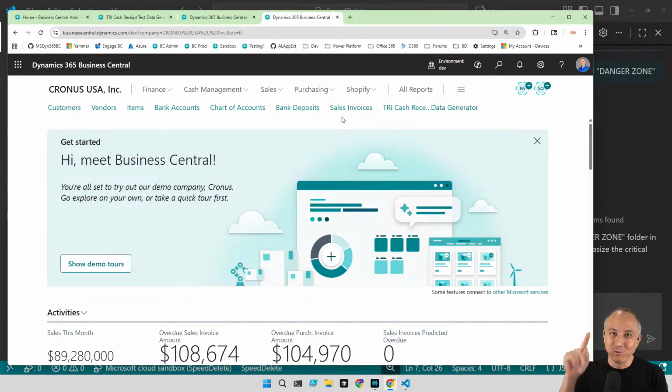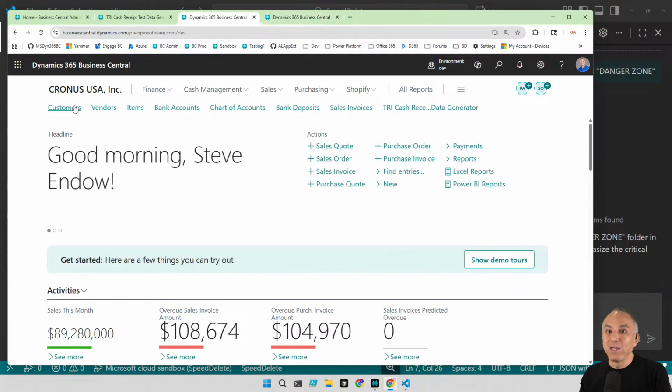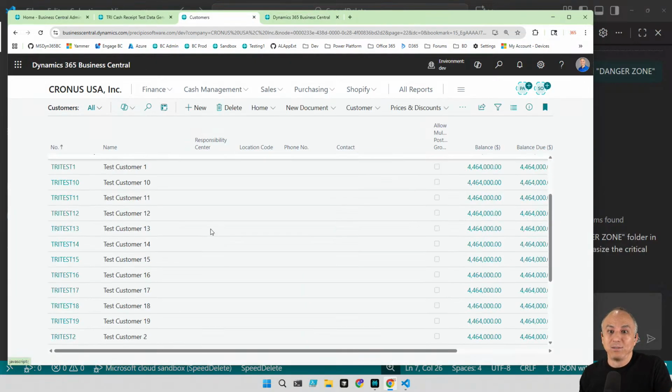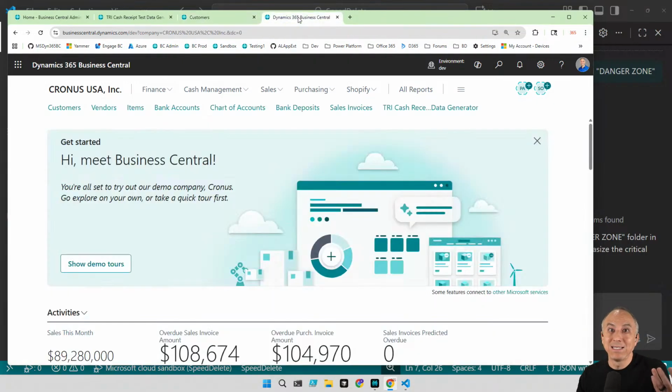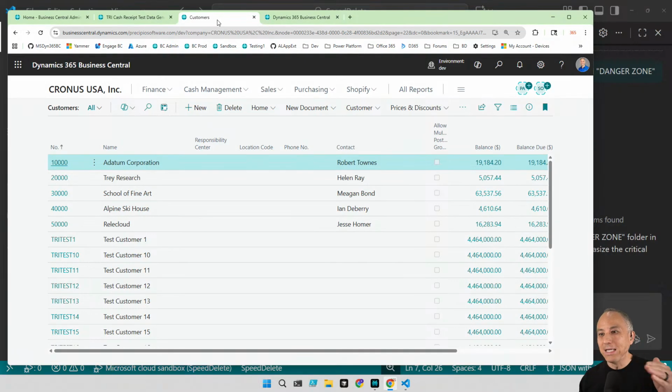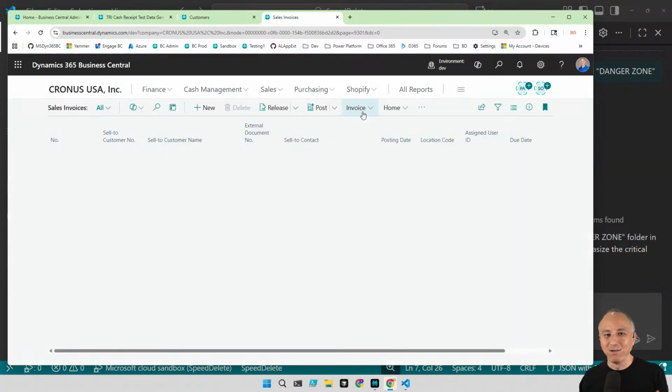So I wouldn't release this one extension just for sales invoices because guess what? I've got the same problem with customers, right? I got to delete all these test customers. And this is just for my testing. And when I do my load testing utility where I import thousands of customers, vendors, items, transactions, yes, that's going to require some re-architecting, some thinking, and we're just vibe coding. So I'm kind of going easy and exploring them one at a time. And so here we are back to sales invoices, but I'm totally with you. You're reading my mind.